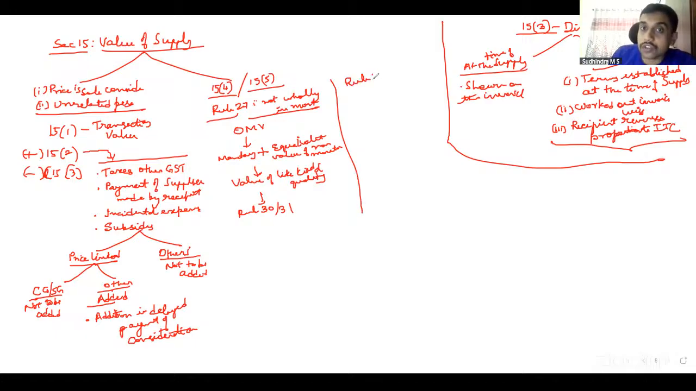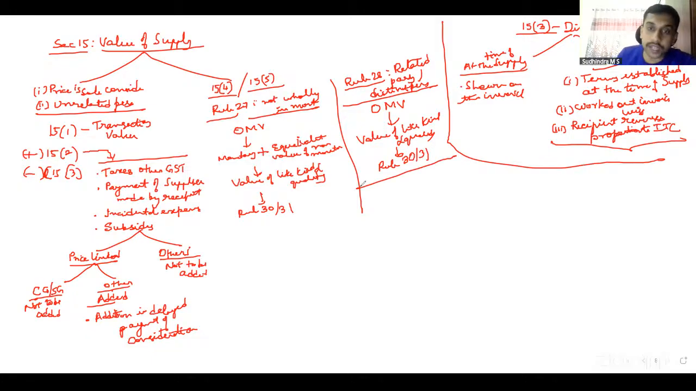Rule 28 talks about related party distinct persons other than agent. In case of related party distinct persons, first you have to go with open market value. Second, skip the second step, value of like kind and quality. Here, directly go to the third. If that is also not possible, rule 30, 31. That is in case of rule 28.